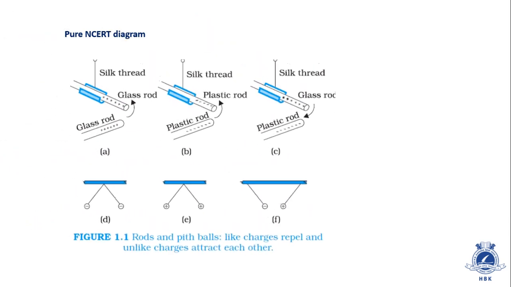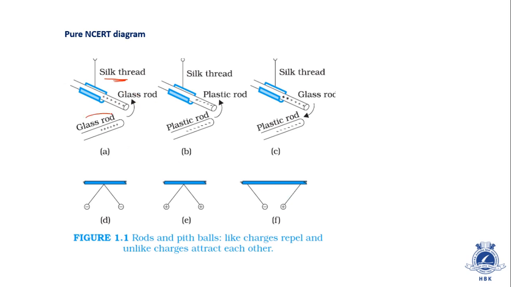NCERT diagram. We have to stick with NCERT, it's very important. With the help of this diagram, NCERT wants to prove that like charges repel each other and unlike charges attract each other. Let's see how. This is a glass rod. The glass rod is suspended with the help of a silk thread. You can see this is a silk thread.